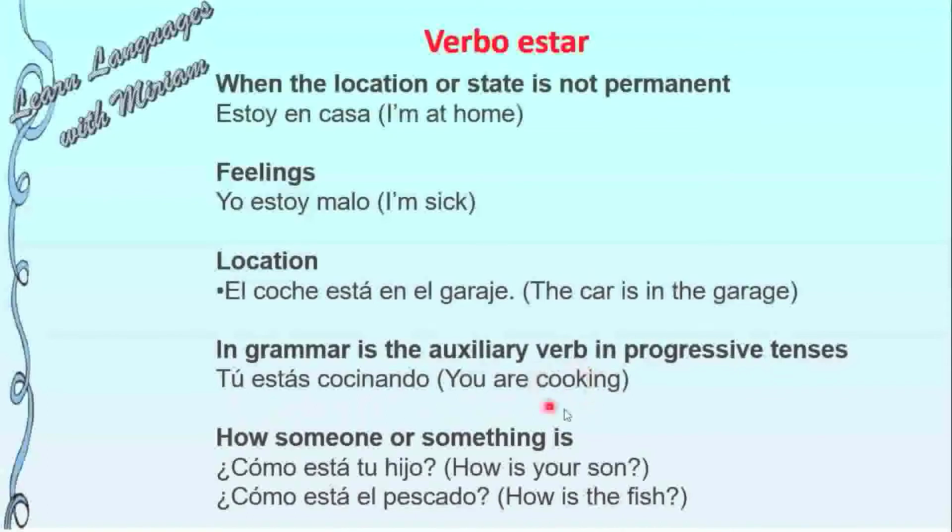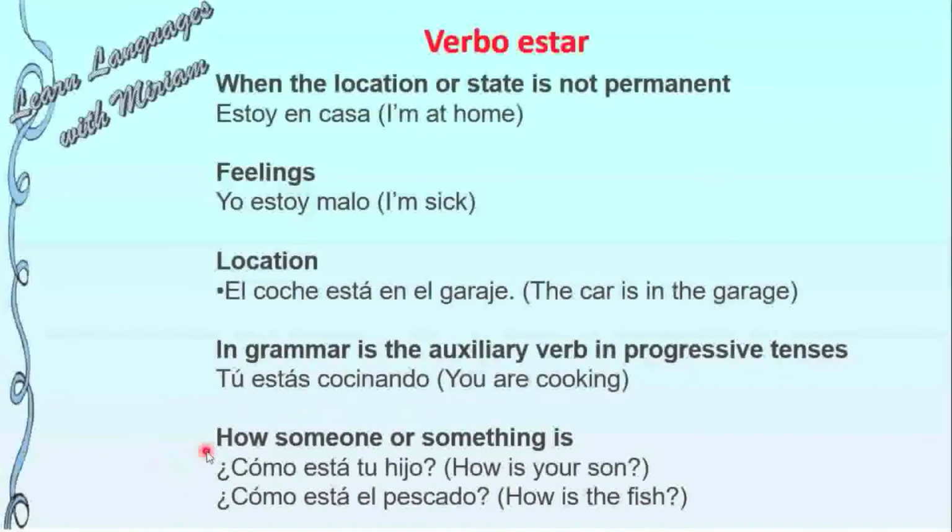In English, this would be verb to be, main verb, then we add ing. In Spanish, it's something similar. Main verb, and then we add kind of an ing. For example, here we add ando. And we need verb to be for saying this progressive.